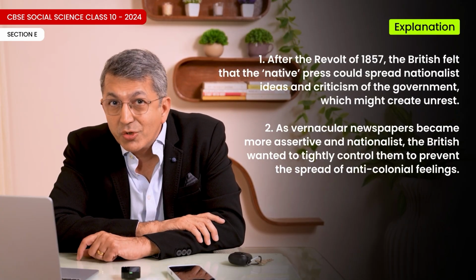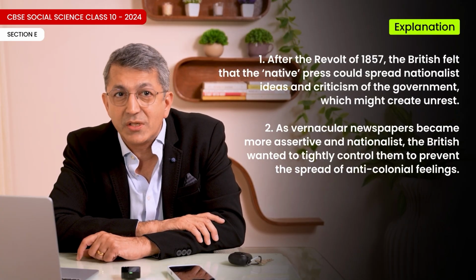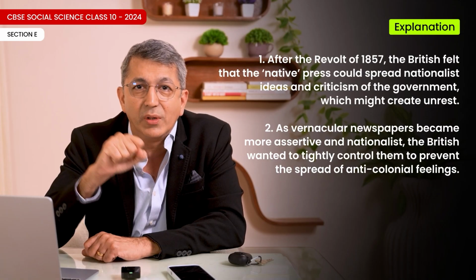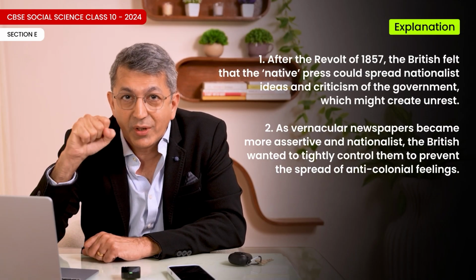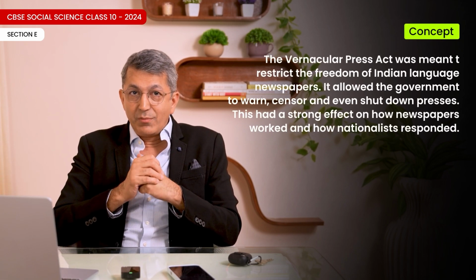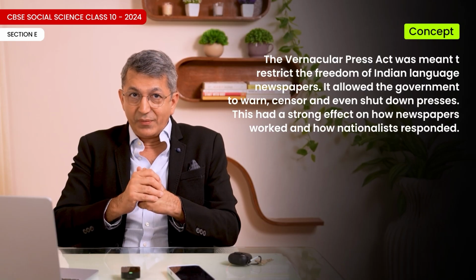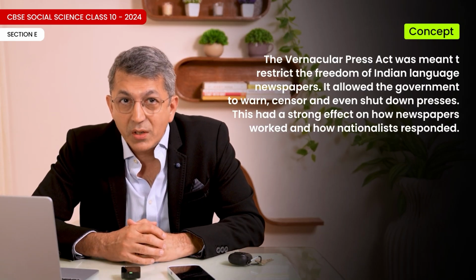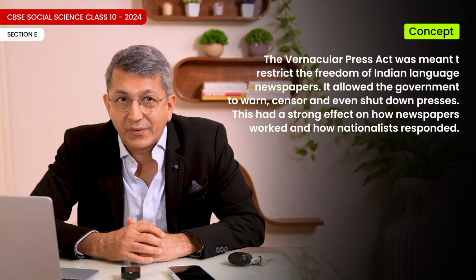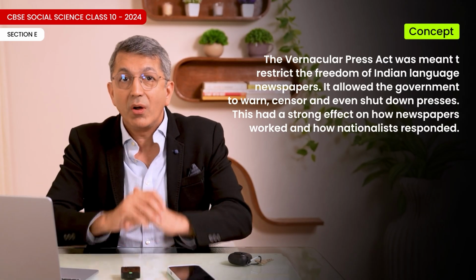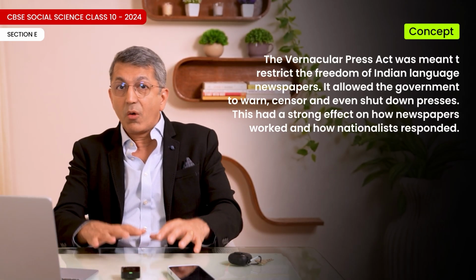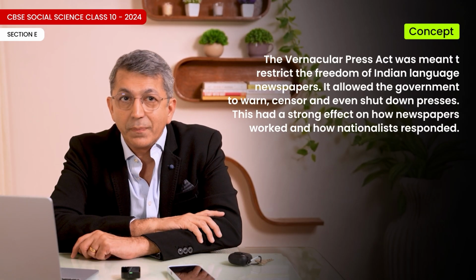2. As vernacular newspapers became more assertive and nationalist, the British wanted to tightly control them to prevent the spread of anti-colonial feelings. 35.3. Explain any two impacts of passing the Vernacular Press Act. The Vernacular Press Act was meant to restrict freedom of Indian language newspapers. It allowed the government to warn, censor, and even shut down presses. This had a strong effect on how newspapers worked and how nationalists responded.